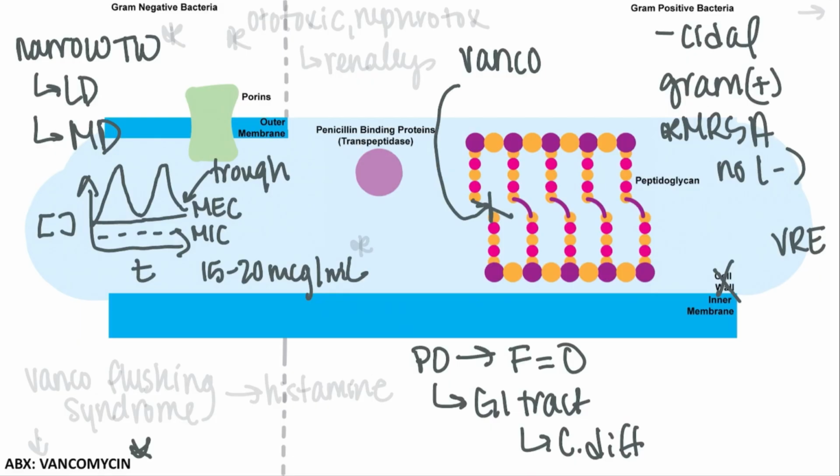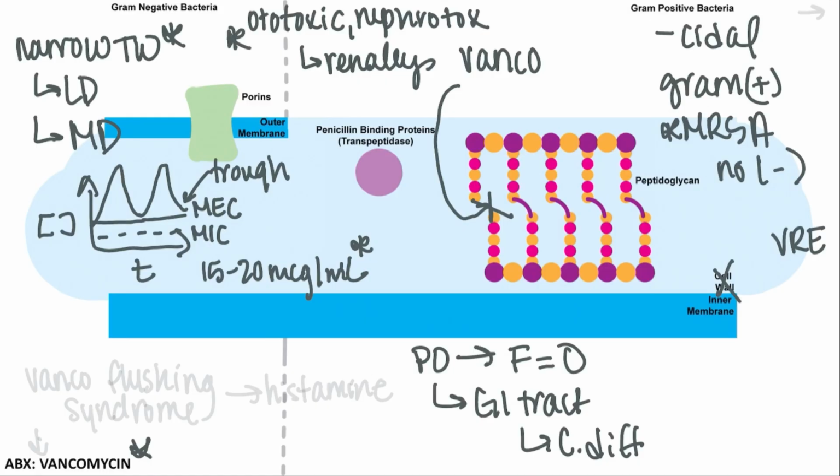Now we do have to worry about the risks of toxicity that come with vancomycin, because remember, again, this is a narrow therapeutic window drug. It does come with some serious risks, and troughs higher than this target level do lead to an increased risk of ototoxicity and nephrotoxicity, especially when given as a regimen with other antibiotics that cause these toxicities as well, or in renal impairment because this antibiotic is renally cleared. And the more the patient is exposed to this drug, the more risk of these adverse drug reactions.